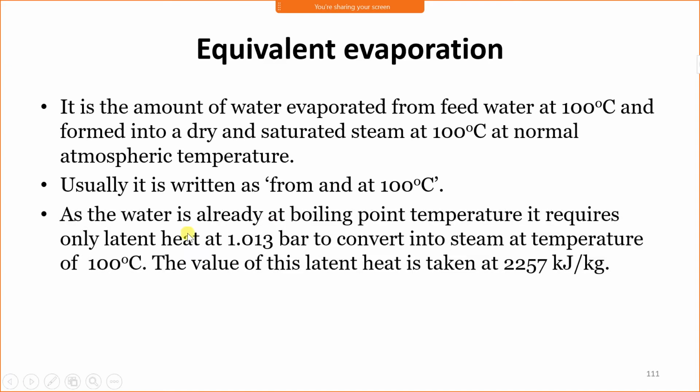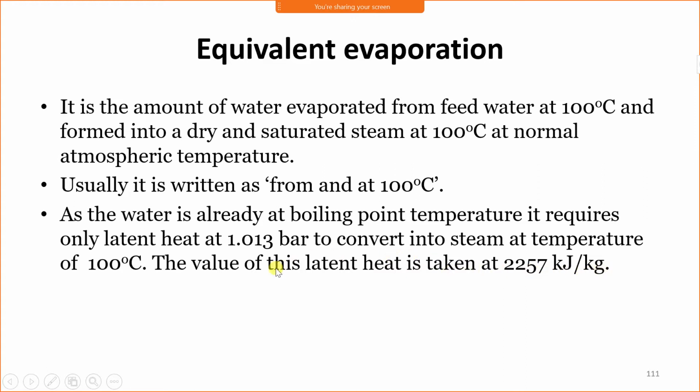As the water is already at boiling point temperature, it requires only latent heat at 1.013 bar to convert into steam at a temperature of 100 degrees Celsius. The value of this latent heat is taken as 2257 kilojoule per kg.